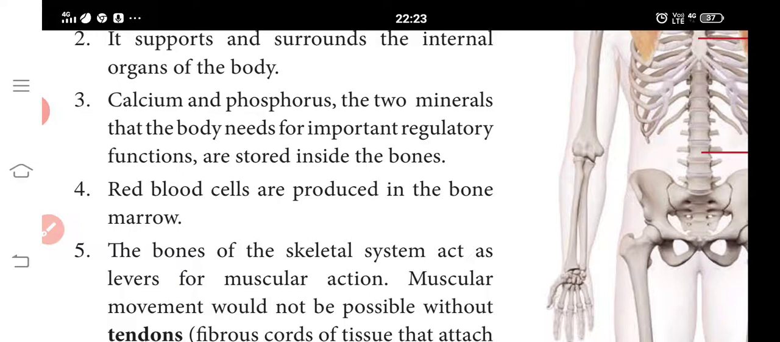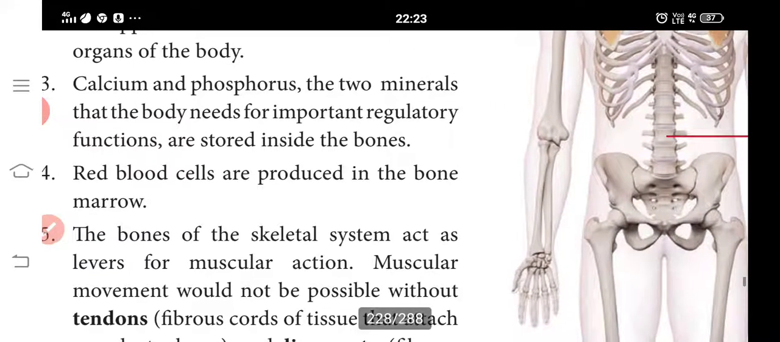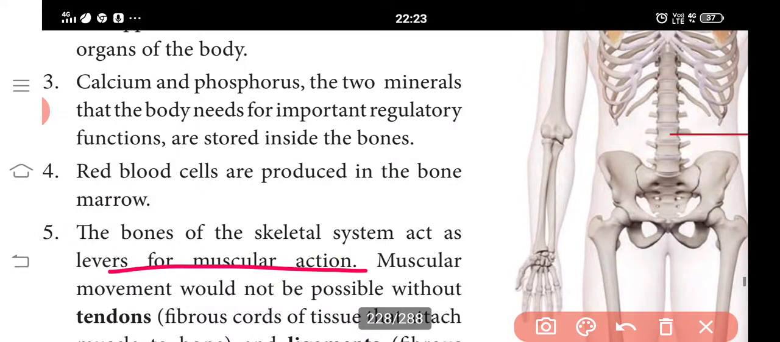Next one is locomotion. It acts as a lever for muscular action, along with the muscles attached to it. It can withstand heavy weight and absorbs mechanical shock. Also, hemopoietic: red blood cells and white blood cells are produced in the bone marrow of the rib, spongy bones of vertebrae and the extremities of the long bones.